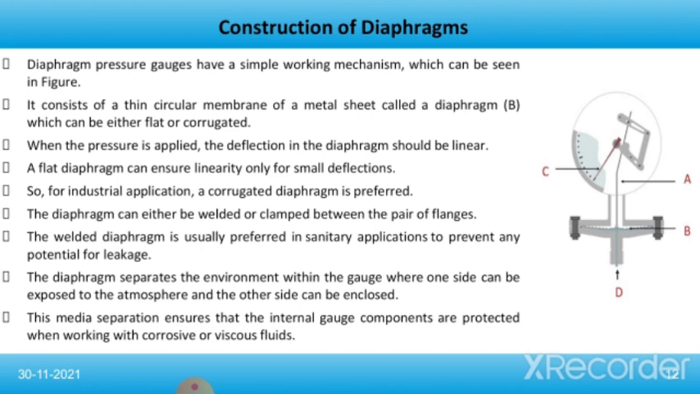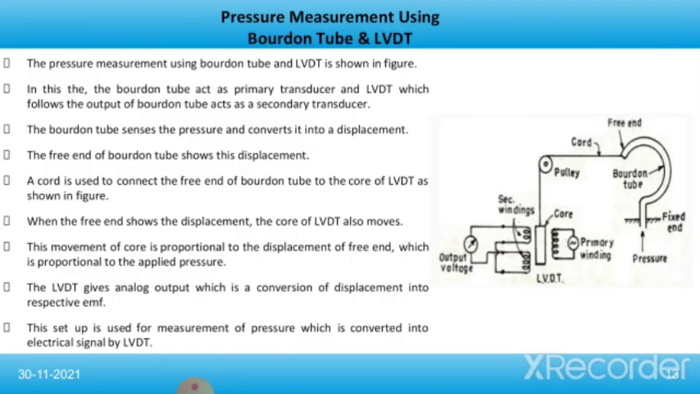The diaphragm can either be welded or clamped between the pair of flanges. The welded diaphragm is usually preferred in sanitary applications to prevent any potential for leakage. The diaphragm separates the environment within the gauge, where one side can be exposed to the atmosphere and the other side can be closed. This media separation ensures that the internal gauge components are protected when working with corrosive or viscous fluids.